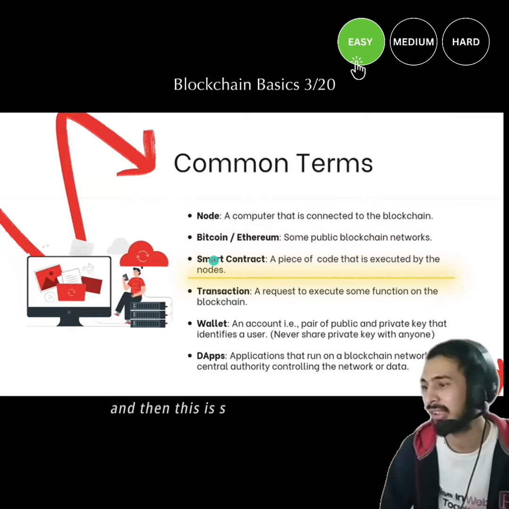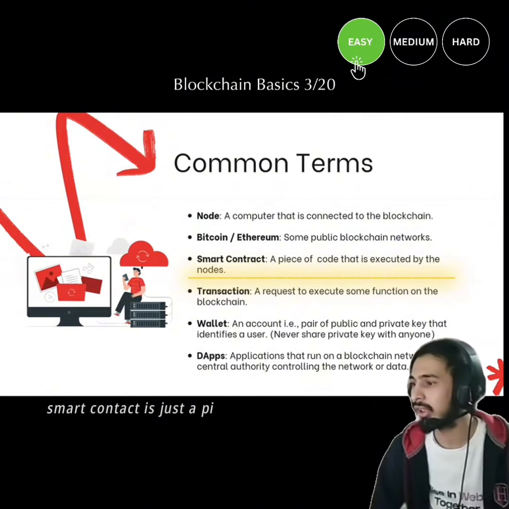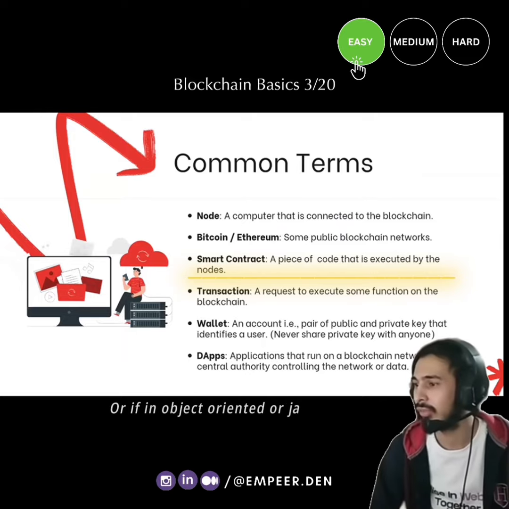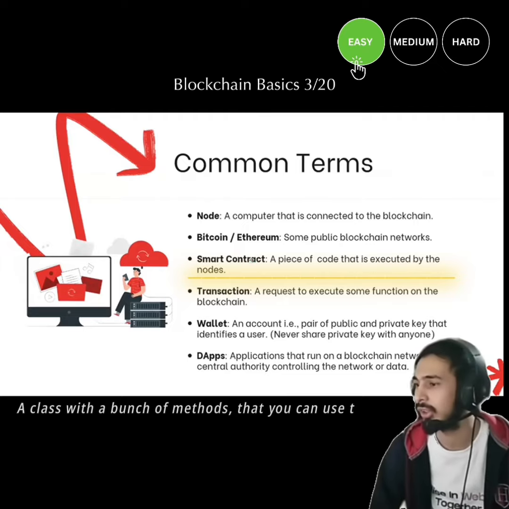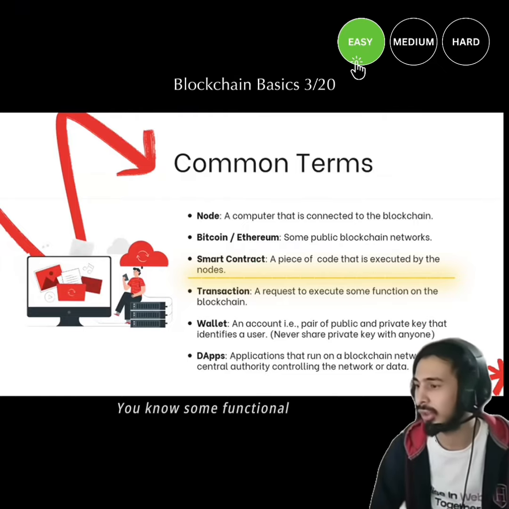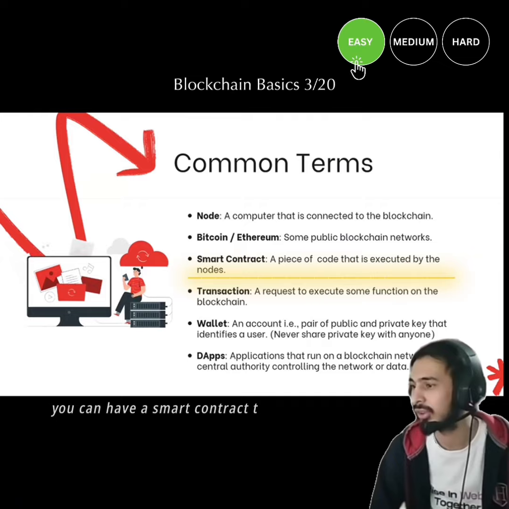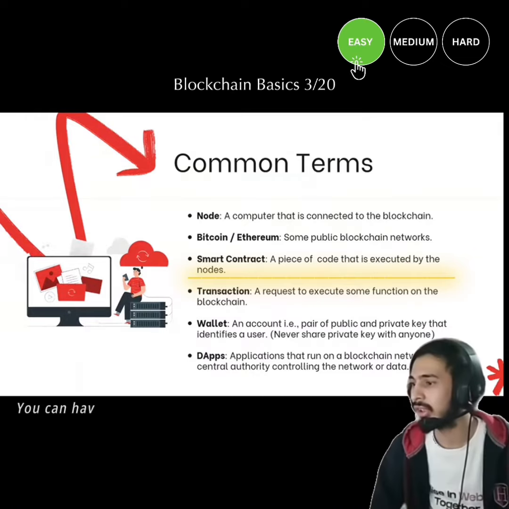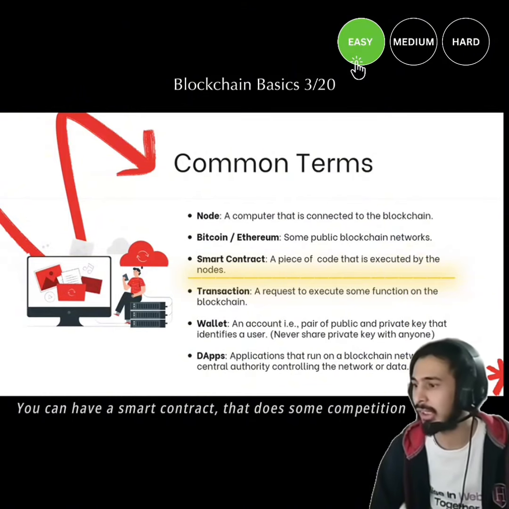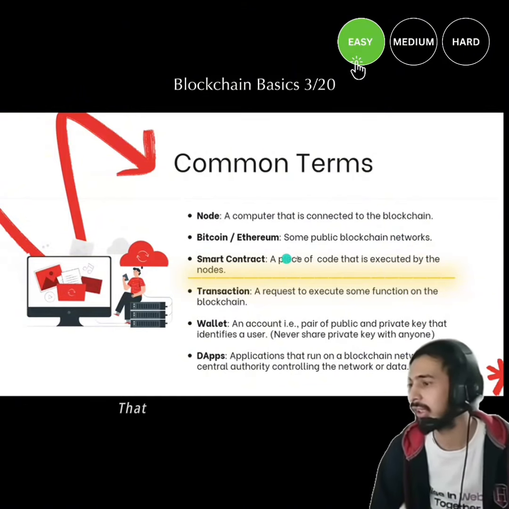And then this is a smart contract. A smart contract is just a piece of code. In JavaScript, you can say it's like a function, or in object-oriented Java, you can say it's just a class with a bunch of methods that you can use to create some functionality. You can have a smart contract that just gives you a hello message. That could be a smart contract. Or you can have a smart contract that does some computations, sends some money from one place to another. That could be a smart contract.